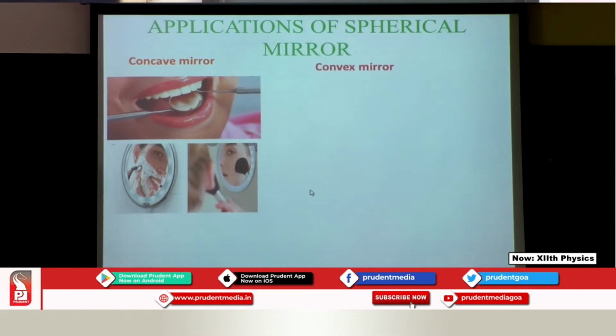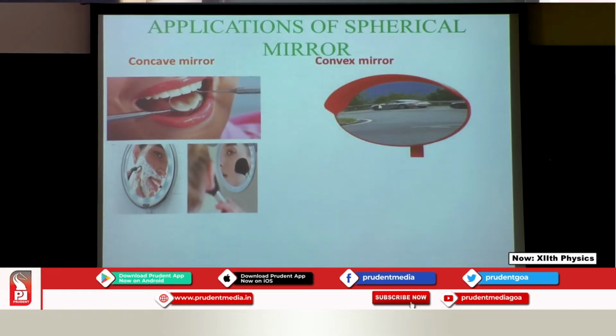Moving on to the convex, you must definitely have noticed this at road intersections. It has been installed to get a wider range so that we can see the oncoming vehicles. So next time you go out and see this, you know it's a convex mirror.